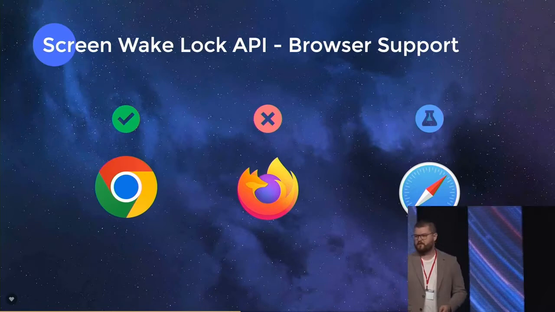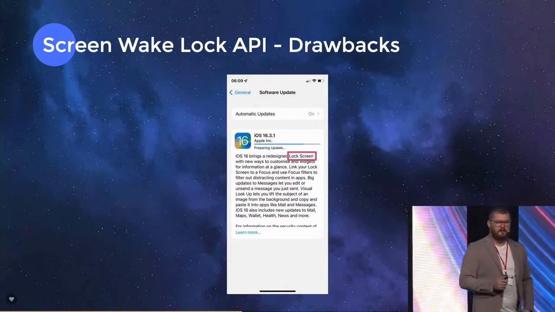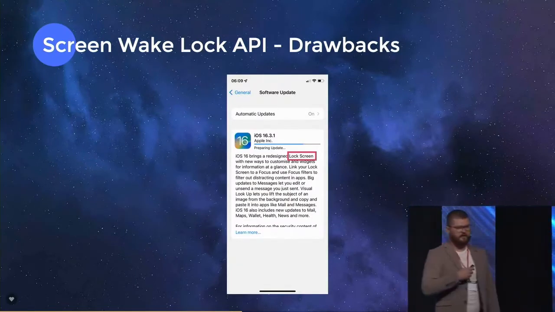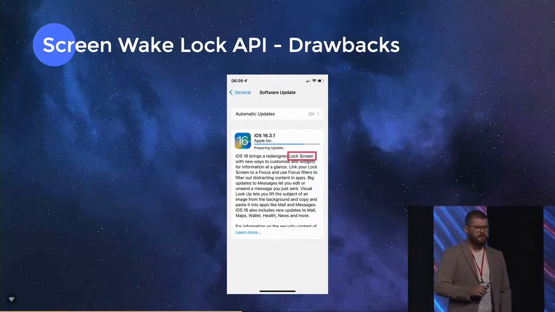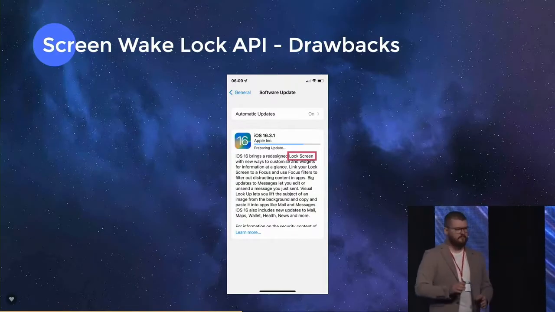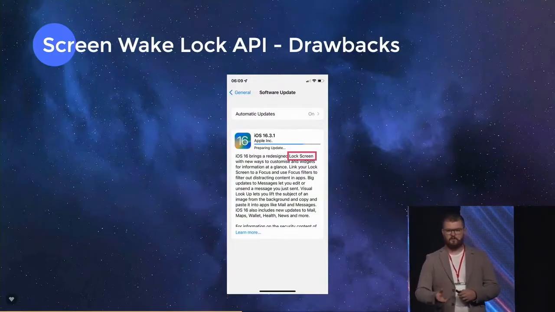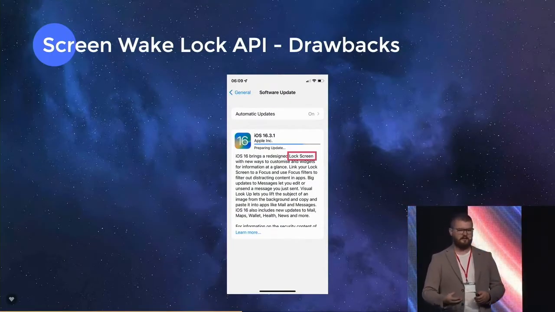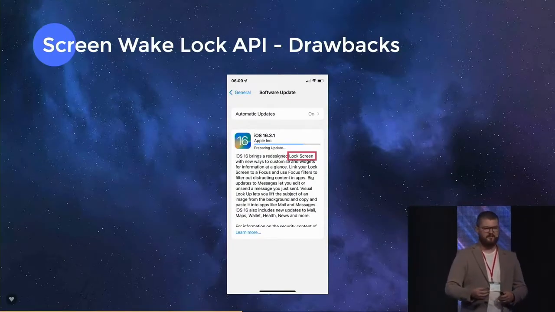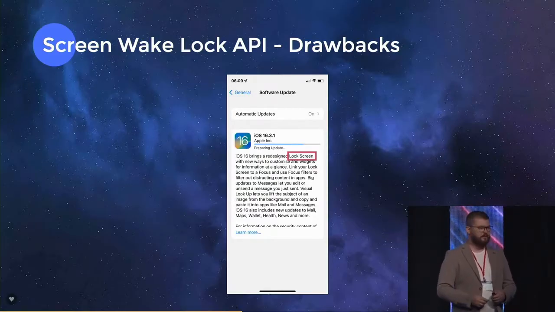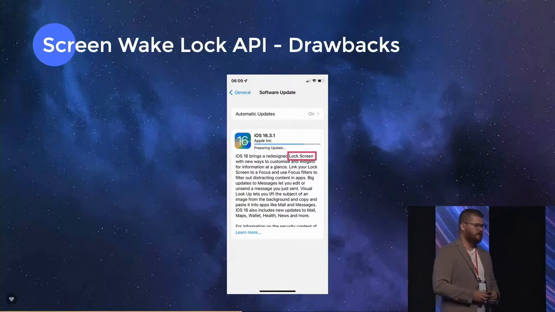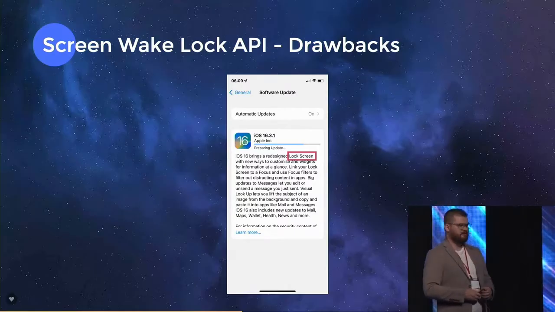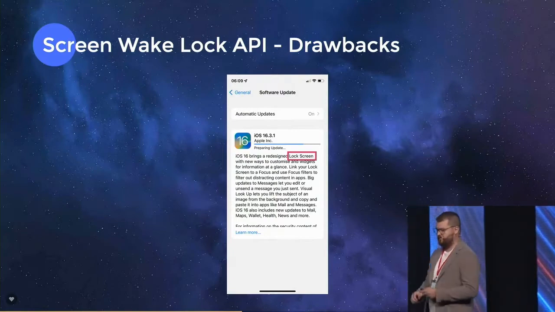One more thing to consider when using this API is device support. No matter how hard I tried, I couldn't make this work on my iPhone. I think it has to do with the fact that Chrome on iPhones is basically a skin for Safari. It uses WebKit under the hood and not the Chromium engine. So I assume that probably it has something to do with that. So we would need to wait a bit for this API to work fully.